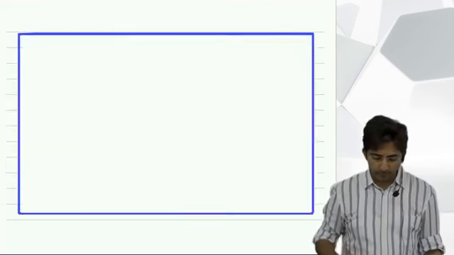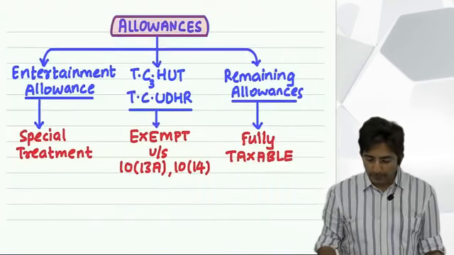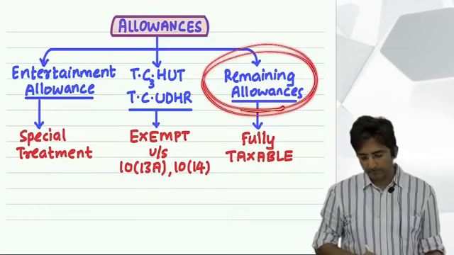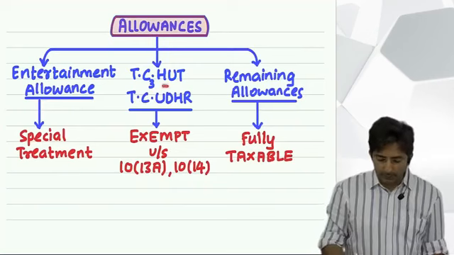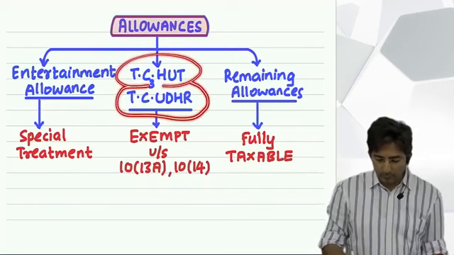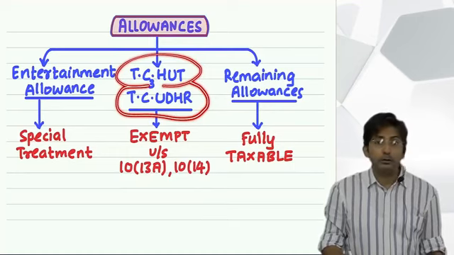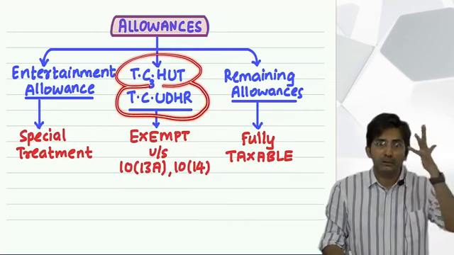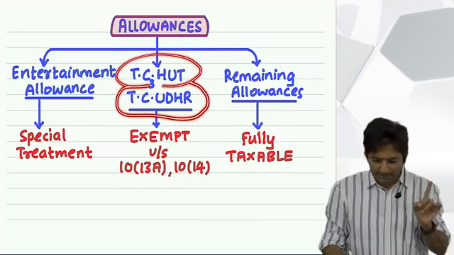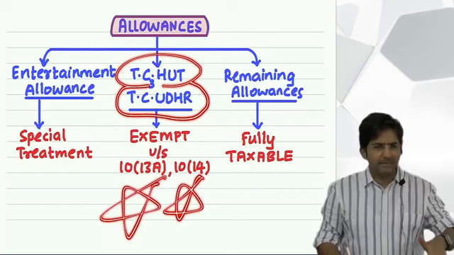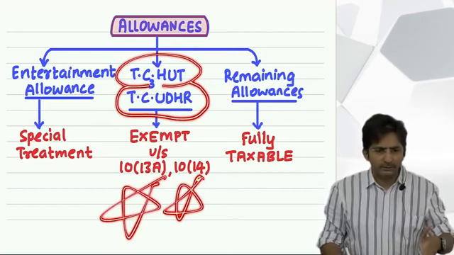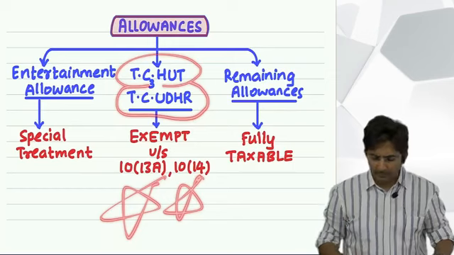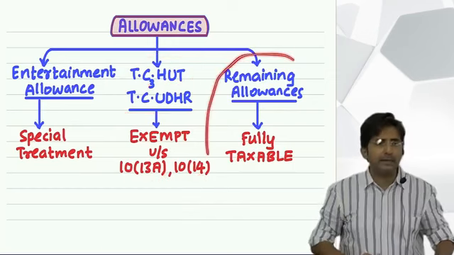Then look here. What do you mean by remaining allowances? If you see any allowance in the question which is not in the list of exempt ones, not in the list of partly exempt ones, then you should not wonder that sir has not taught this allowance. There can be thousands of allowances in the question. I am teaching only those which are exempt, and those which are not taught to you are understood to be taxable. So all the remaining allowances will be fully taxable.